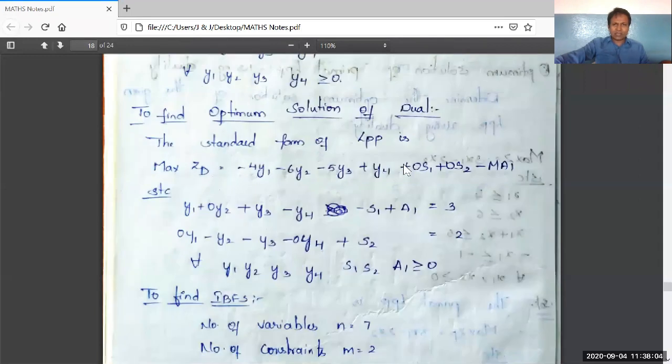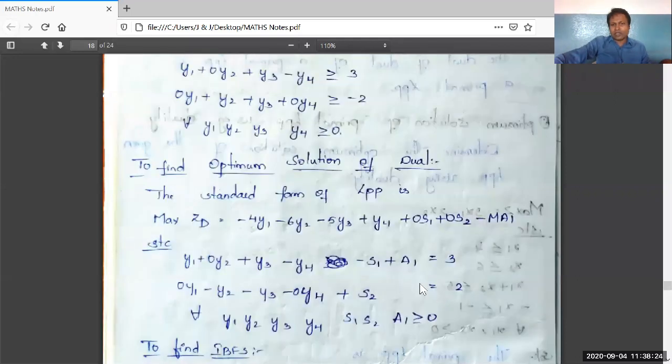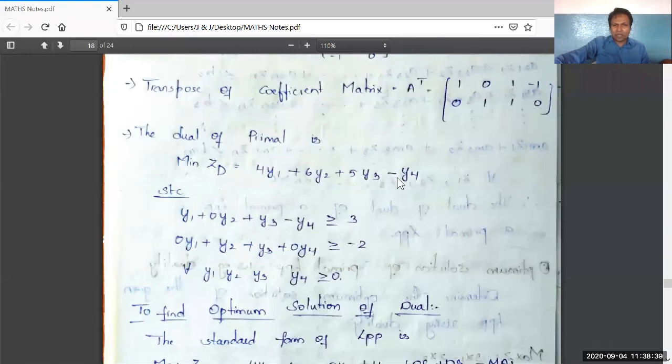Minus s1 plus a1. Right. Sorry. Here it is greater than or equal to. We have to convert this bi into positive type. Right. That is, we get minus 0 y1 minus y2 minus y3 minus y4 less than or equal to plus 2. Right. Here we get the equal to sign. Right. That is plus s2. So it is the standard LPP written from the primal LPP.